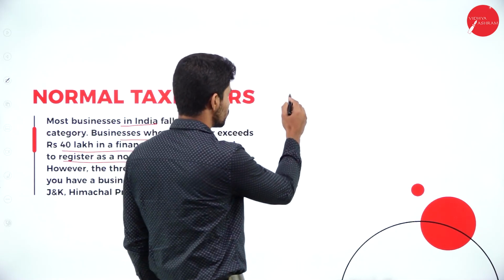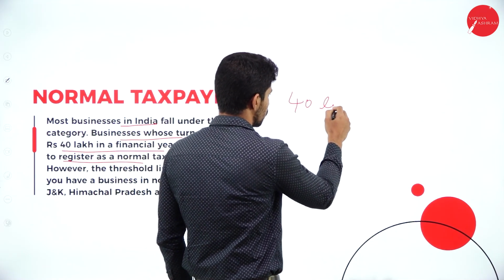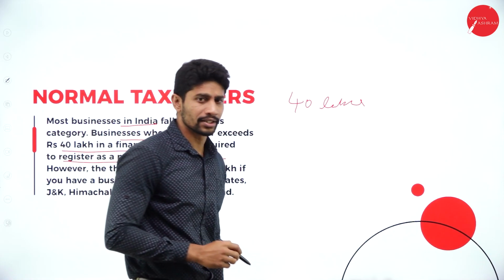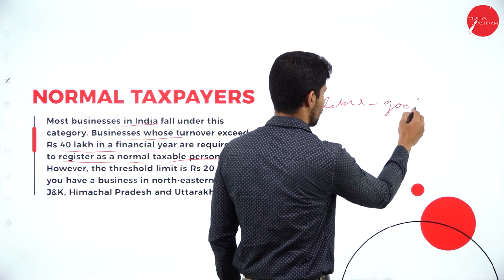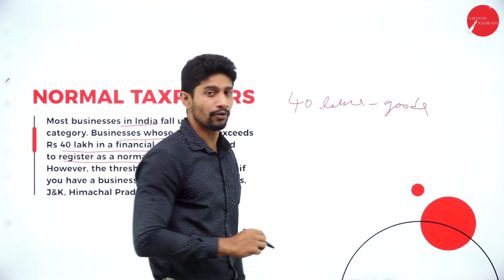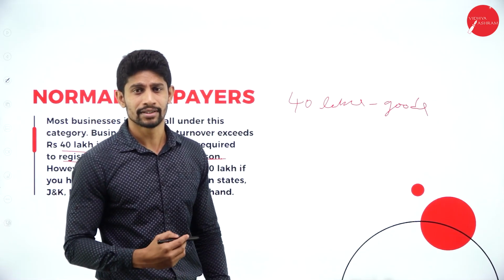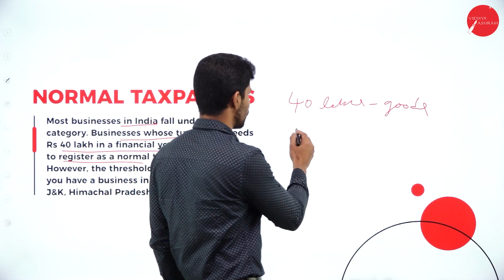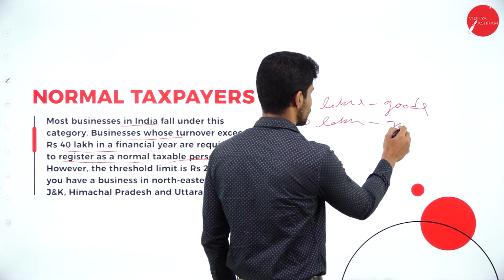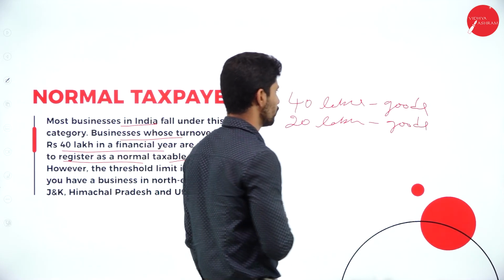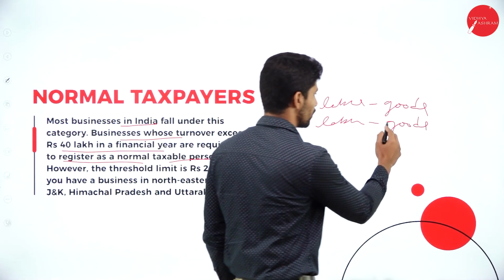In case he is trading goods, if he is selling goods, it is 40 lakhs. So for goods, it is 40 lakhs, that is the turnover. The threshold limit for goods is 40 lakhs and for services, it is 20 lakhs.